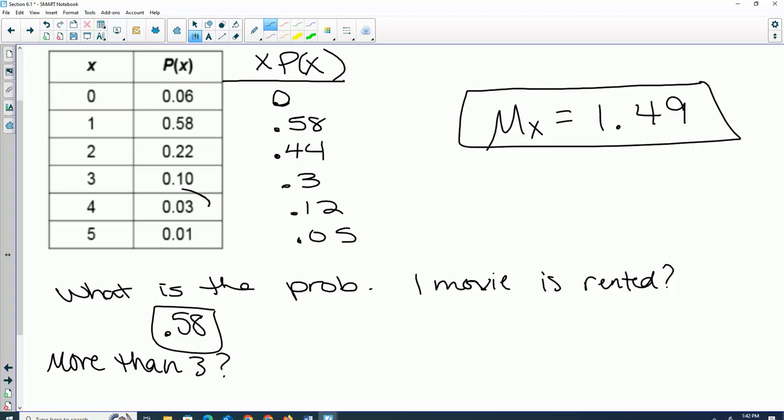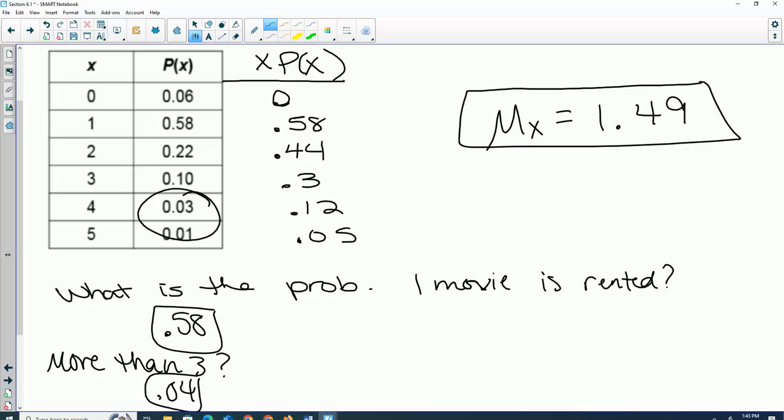That means it could be more than 3, it could be 4 or 5, so you would get 4% or 0.04 either way. All right, so I could ask you other questions about these distributions. Is that one okay?